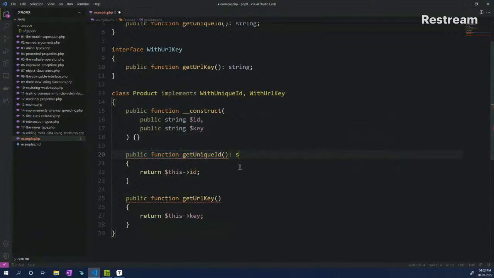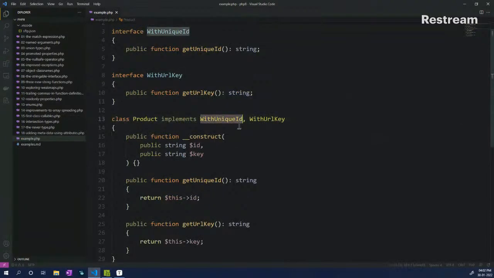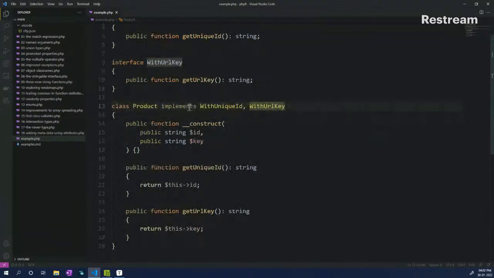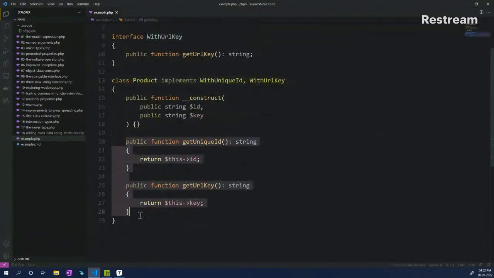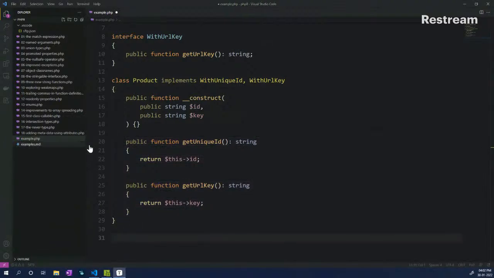Okay, so let's do string and two here as string as well. So now we have declared both of these methods, and now the errors are gone. So basically, we implemented this interface which is with unique ID and with URL key. So these two interfaces have been implemented, and then we have declared the functions that need to be implemented here as well, right?